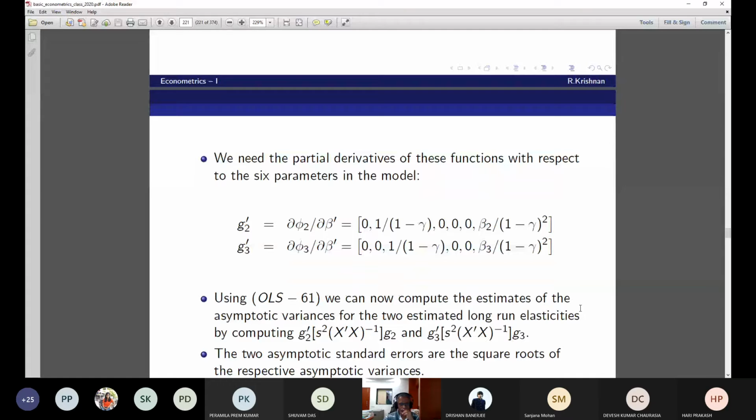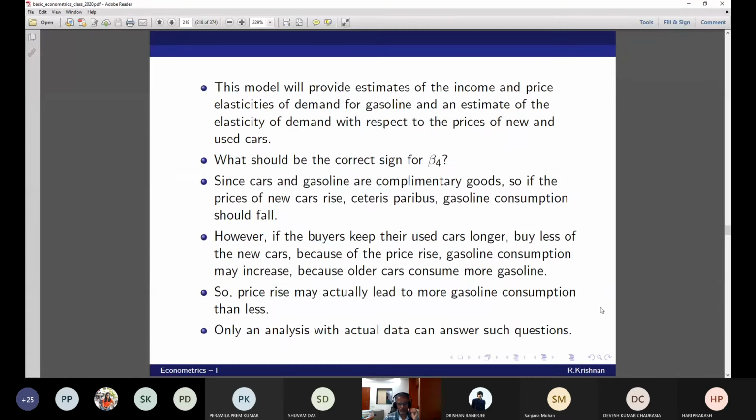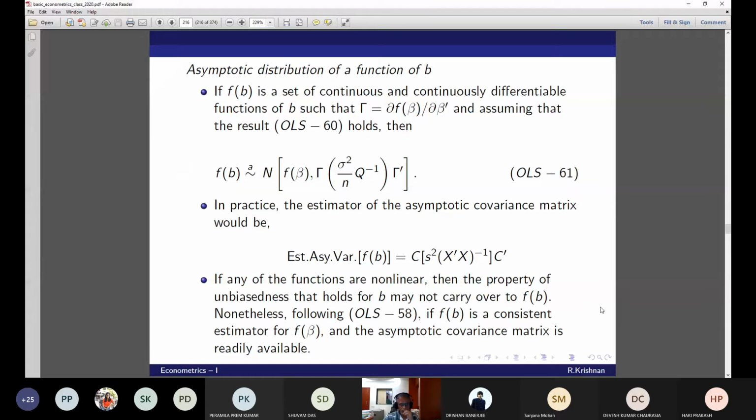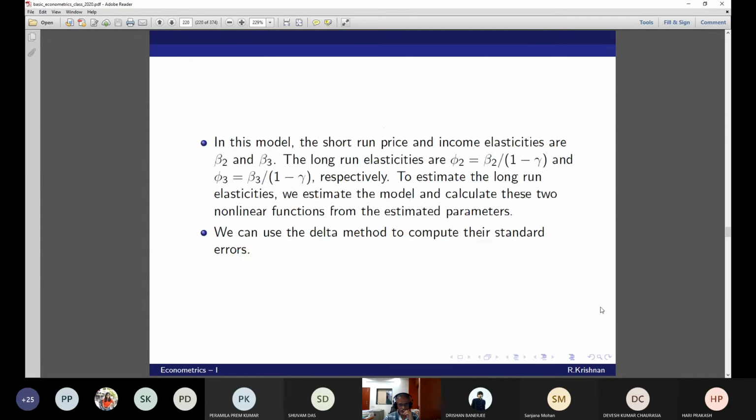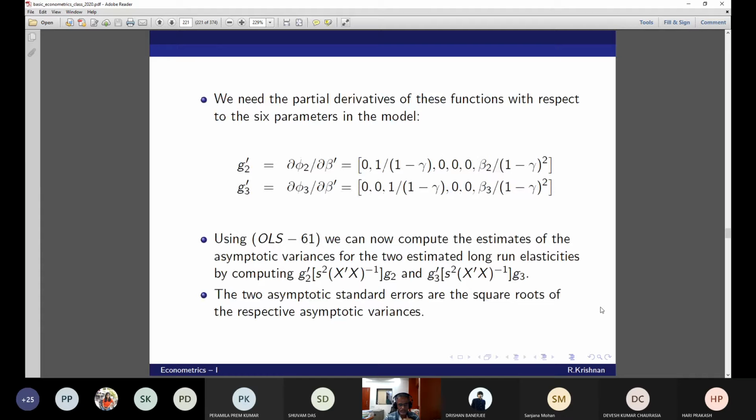2.36. So OLS 60, using OLS 61. What is OLS 61? Using OLS 61, I have not calculated the entire gamma matrix because I don't need the entire gamma matrix. So using OLS 61, we can now compute the estimates of the asymptotic variances for the two estimated long-run elasticities. It is simply G2 prime S square G2 and G3, where I have used S square as an estimator for sigma square. The two asymptotic standard errors are the square roots of the respective asymptotic variances. This is how you calculate it.